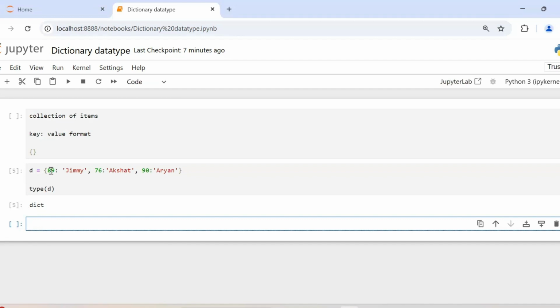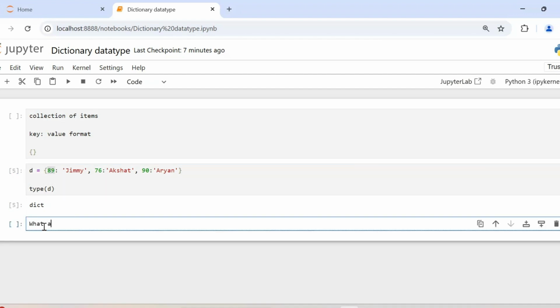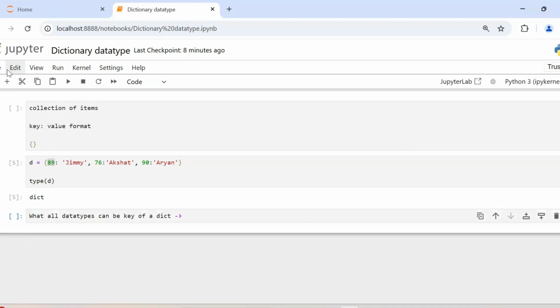Now the question arises: what all data types can be key of a dictionary? Can a number, be it integer, float, complex number, be a key of a dictionary? How about a string? Can that be a key of a dictionary? Similarly, can a list or a tuple or a dictionary be a key of a dictionary? So let's see which data types can be key of a dictionary.